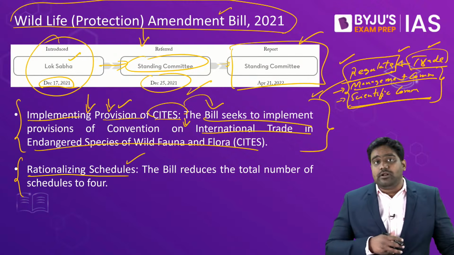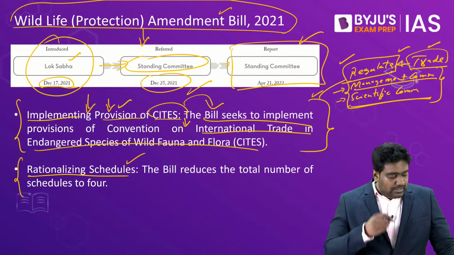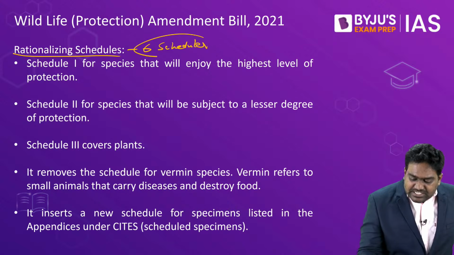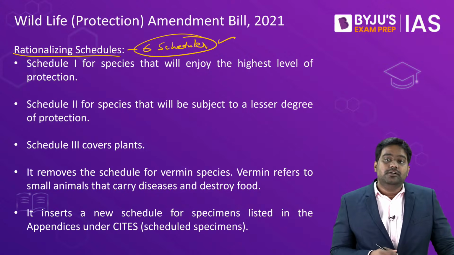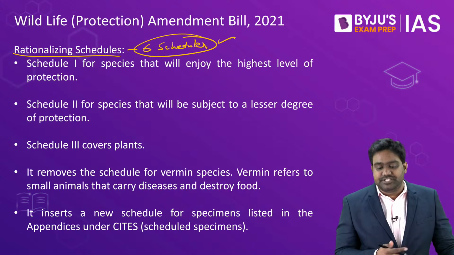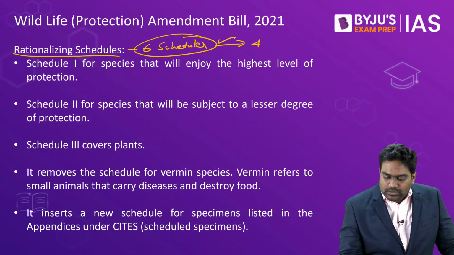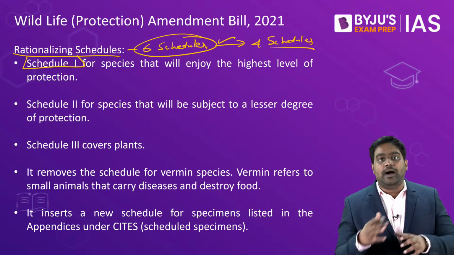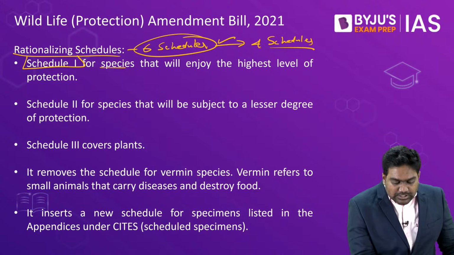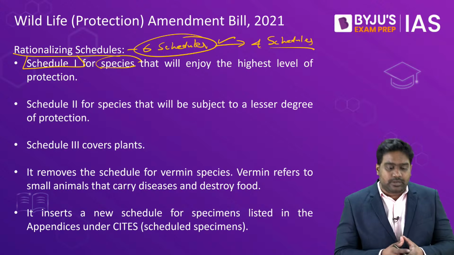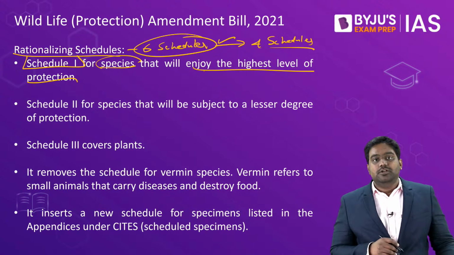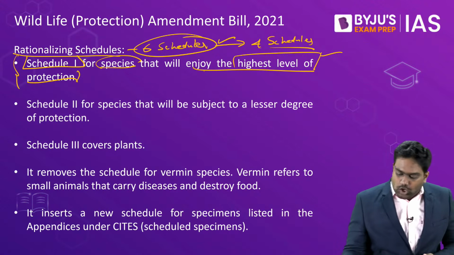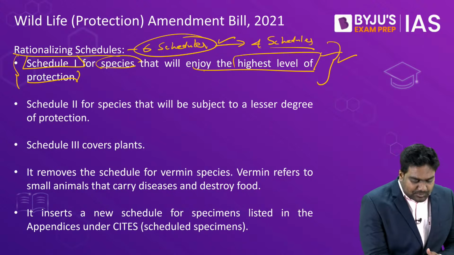Then it provides for rationalizing the schedules that we discussed. I mentioned earlier that there were 6 schedules as of now. Now the government has proposed that this is ineffective, it is outdated. So the government wants to revise, rationalize and update this and bring down the 6 schedules to just 4 well-organized schedules. The government wants to merge Schedule 1 and Schedule 2 into just one single schedule so that all endangered species that require protection are placed under Schedule 1. So if this bill is enacted, all Schedule 1 species will enjoy the highest degree of protection.